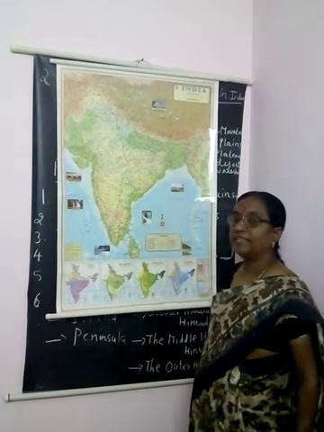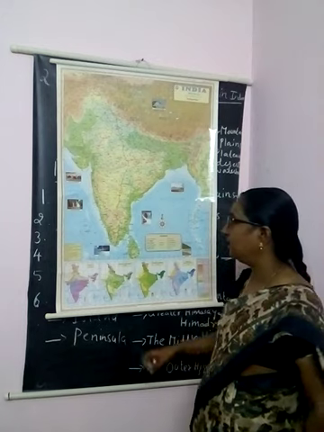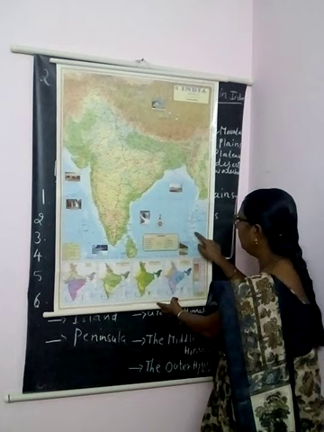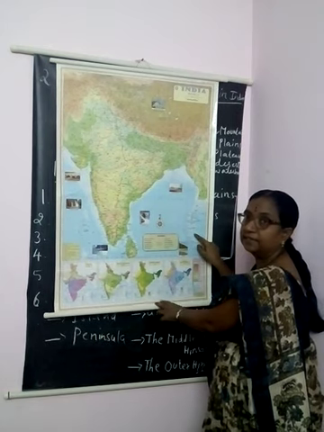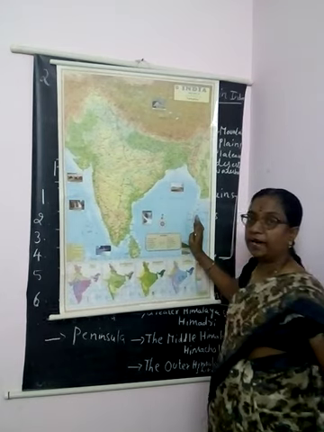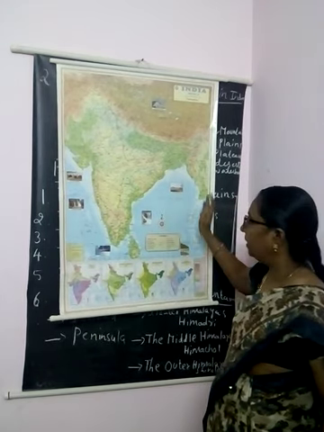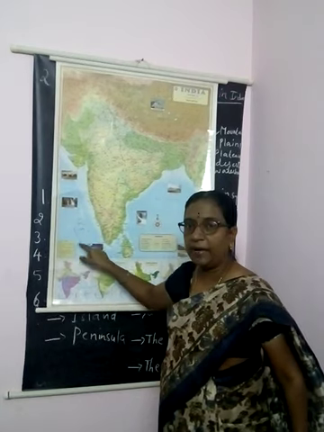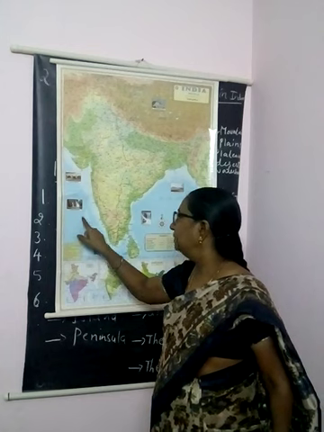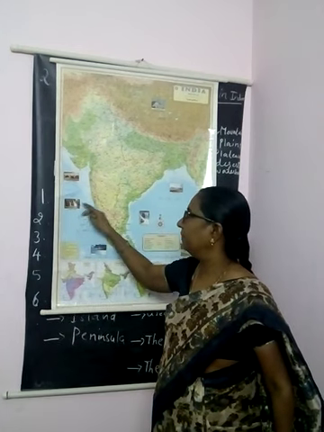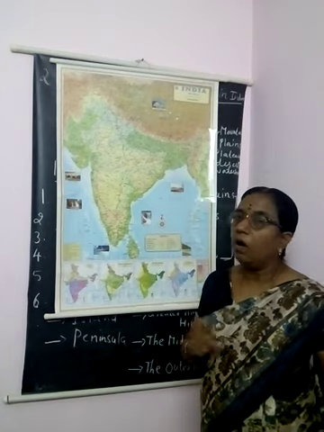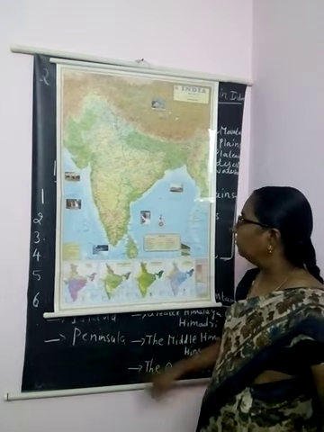I just explained what an island is: land which is surrounded by water on all sides. The Andaman and Nicobar Islands are in the Bay of Bengal, and the Lakshadweep Islands are in the Arabian Sea. These are lands surrounded by water on all sides.